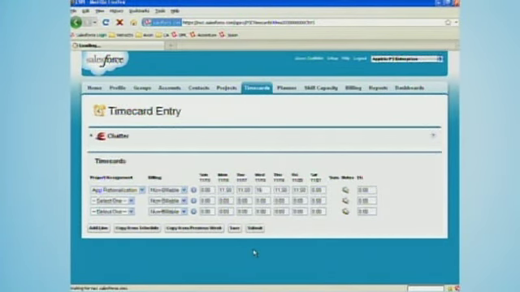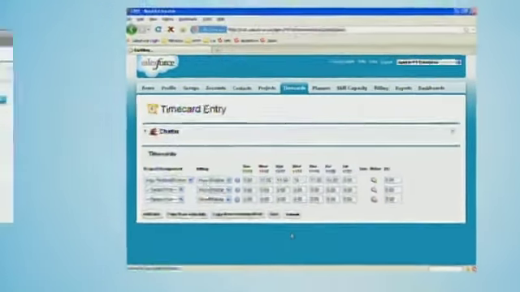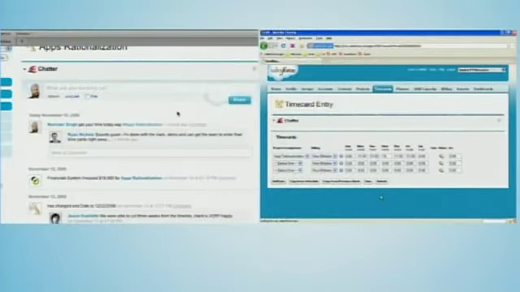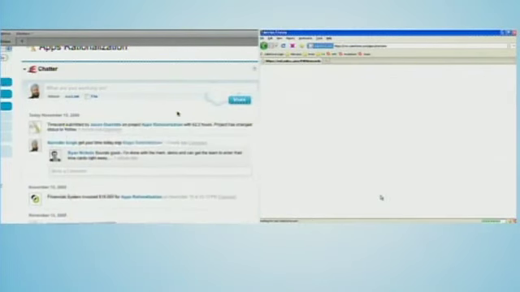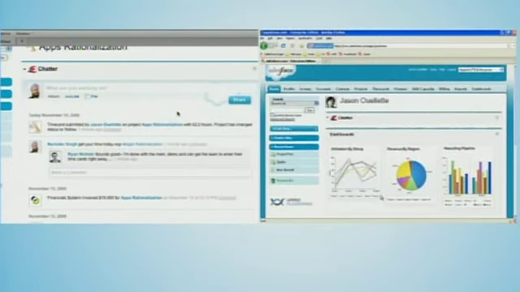I want to talk about what's happening now. When he submits his time card, yes, it's updating Salesforce. It's doing all of that. But Chatter is also going through and figuring out who cares about this information. So all of a sudden, we've got information on the other screen showing up.